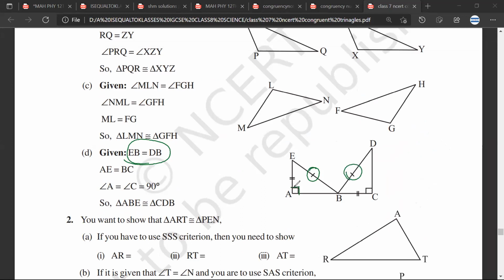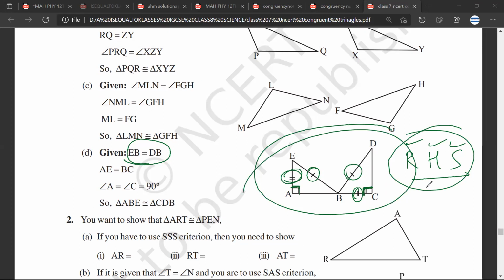As you can see, the two triangles are right angle triangles, so there's a high probability that we would have something like RHS. So R is there. Hypotenuses are equal. And one of the sides, if you look at this, are equal. So both these triangles are congruent using RHS. Sarthak, have you understood? Yes, sir.